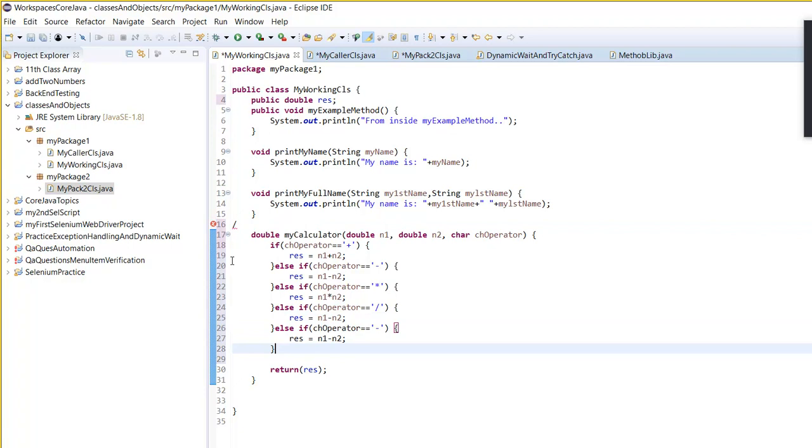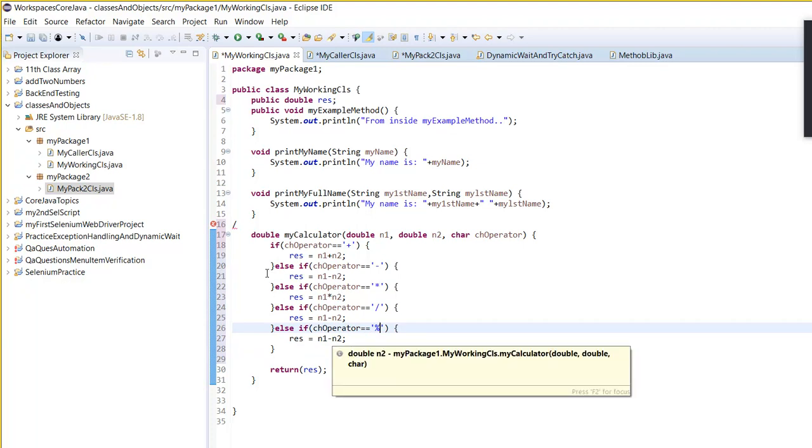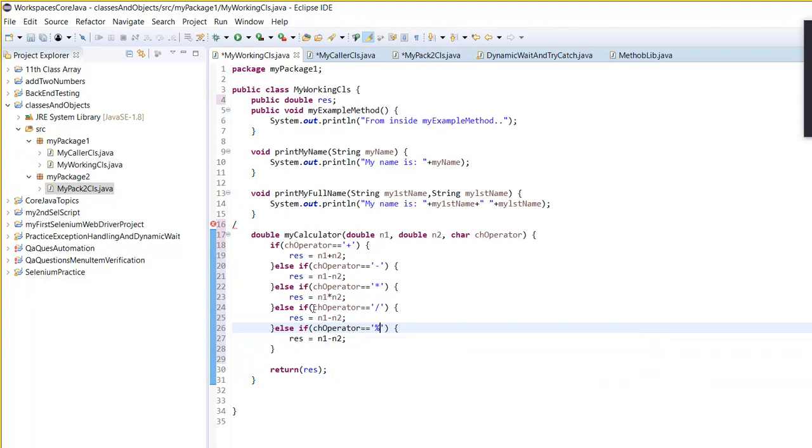Else if this equal to modulus operator, you know what is modulus operator, guys? Remainder. Yes, you are right.